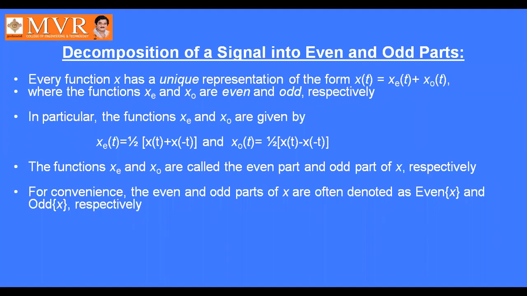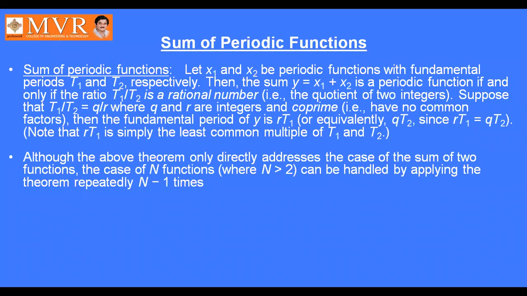Now xe of t can be further represented as xe of t equal to half of x of t plus x of minus t, and xo of t equal to half of x of t minus x of minus t. Like this, we can write the given signal as a combination of even and odd parts. Next, some periodic functions we also discussed in the last class.